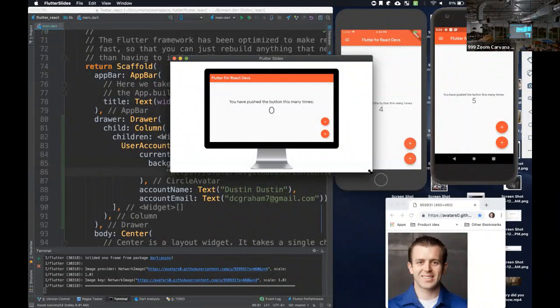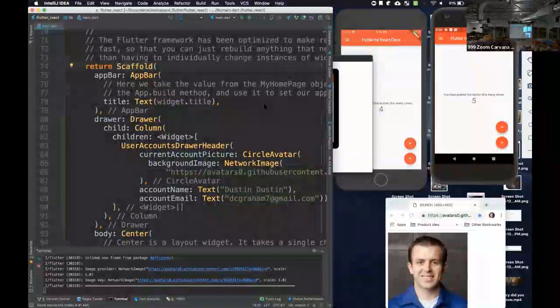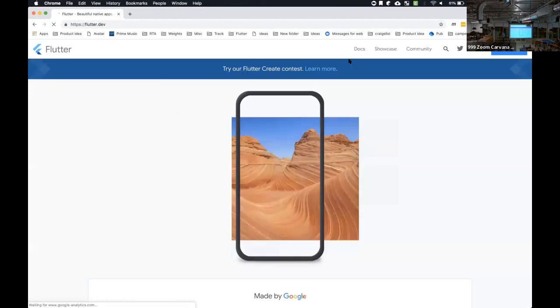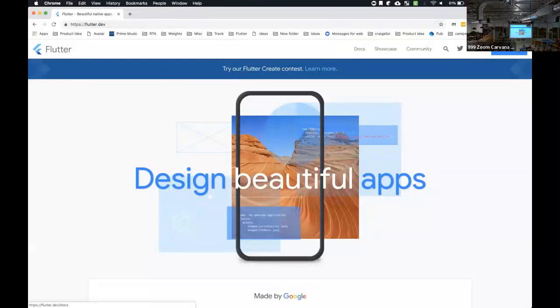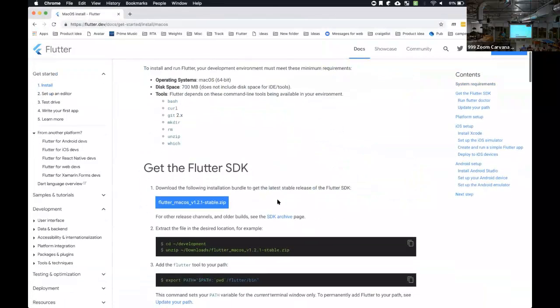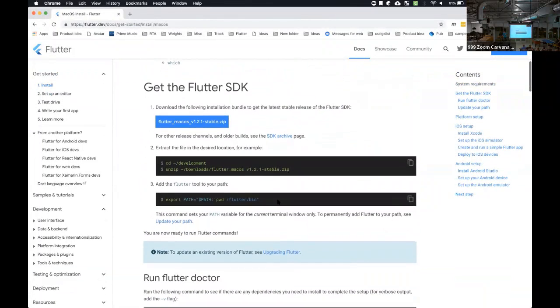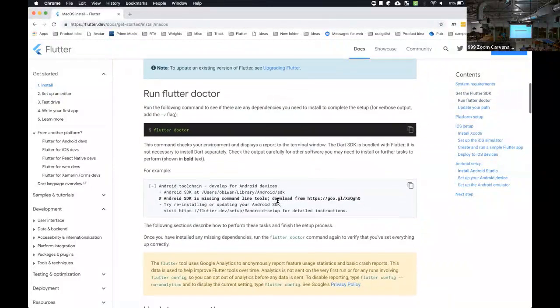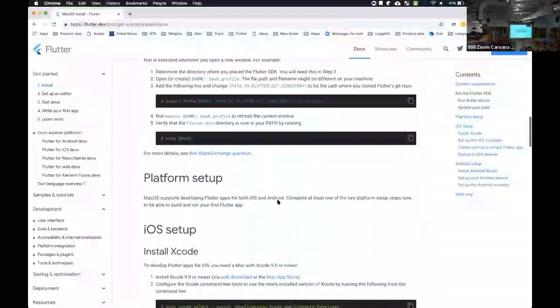Does Flutter have its own development framework, where you download everything as a separate install? Yeah, I'll show you. Let's just go over to Flutter.io. Get started. We have our installations here, and we can download the stable zip. We unzip it, we add it to our path, and we run Flutter Doctor. It builds it and installs everything that we need to.